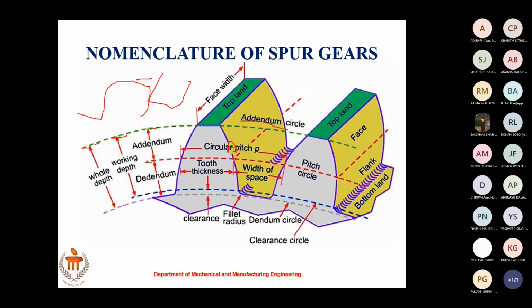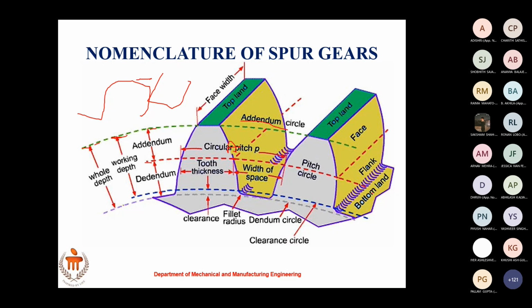The point where it meets is called the pitch point, and when all such points are connected, like a locus, we call it a pitch circle. It's the locus of points where two teeth meet while meshing. We call it the pitch circle.